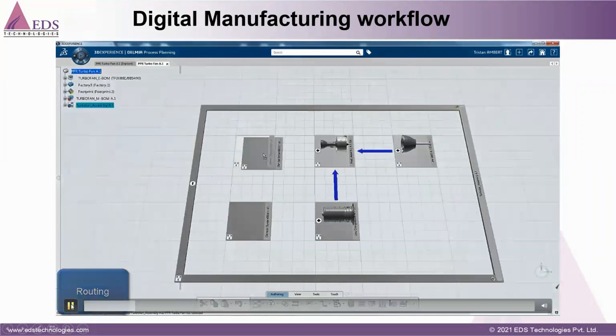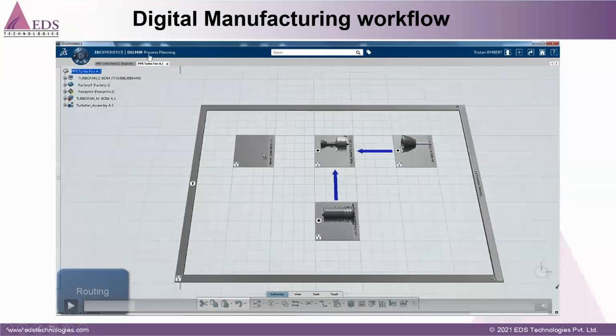After creating the manufacturing BOM, it goes to the Delmia process planning app, if you can see my cursor. Here we are making the process plan. In the outer line you can see the turbofan assembly we have created, and we need to follow multiple stations. In this station the product will be built, then it goes to assembly, then this is my final assembly. This is the sequence we can make in the process plan.